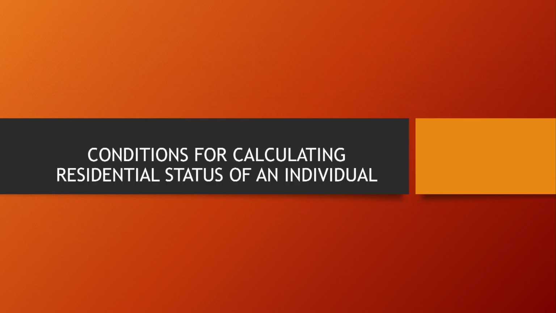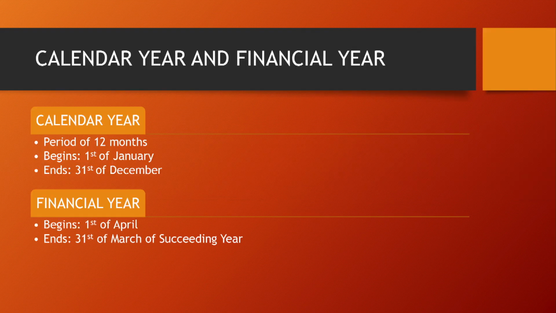Now we should know the terms to be taken into consideration for calculating the residential status of an individual. Calendar year is a period of 12 months which begins on 1st January and ends on 31st December. Financial year begins on 1st April and ends on 31st March of the succeeding year.